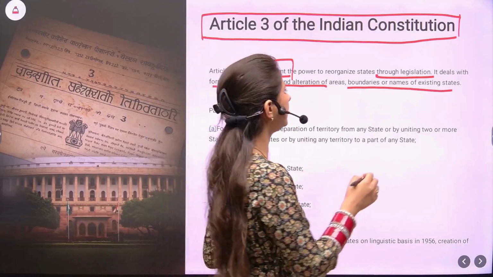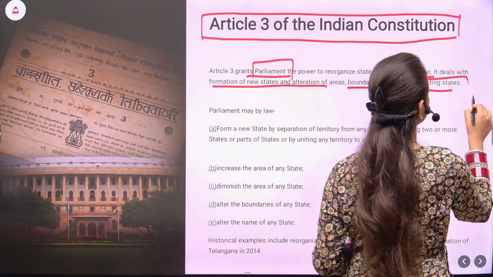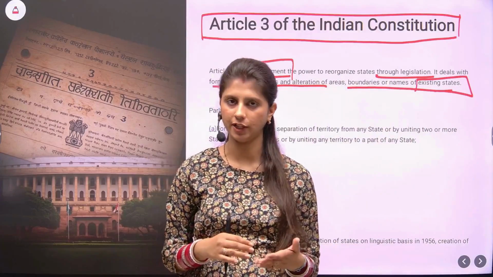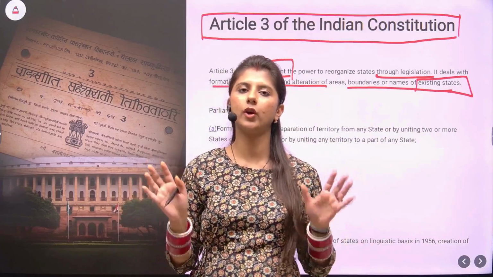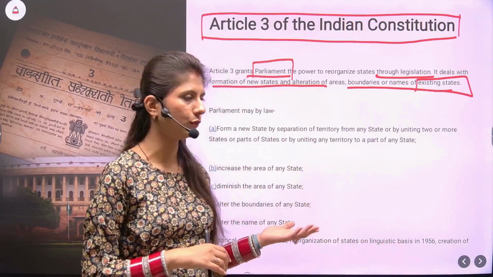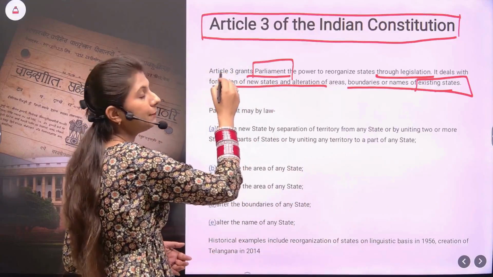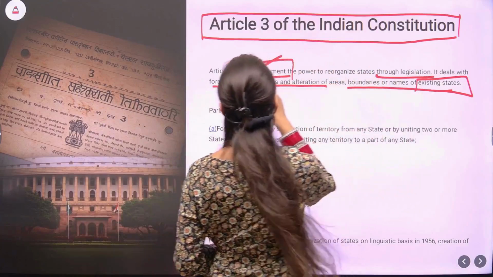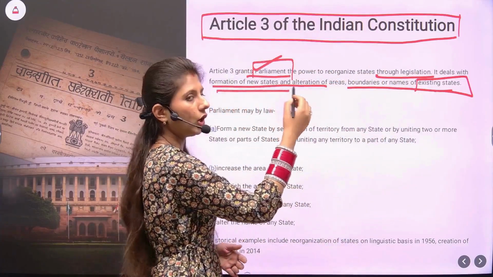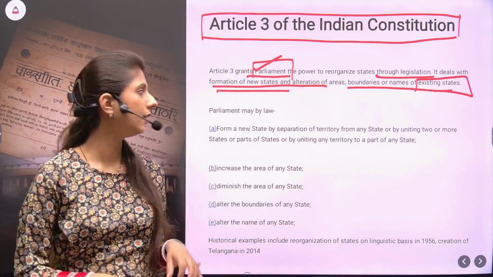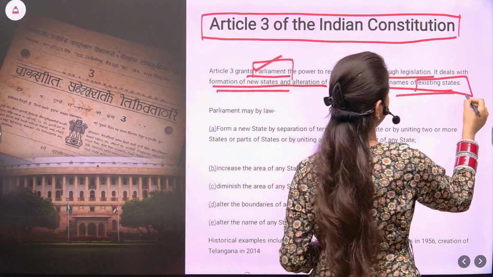Now again, the key takeaway is existing states. Article 3 deals with internal readjustment, not outside or foreign territory. That part is covered under Article 2. So Article 3 will grant power to the Parliament for formation of new states, alteration of the area, boundary, as well as the names of existing states.